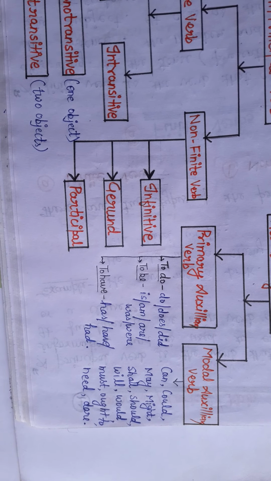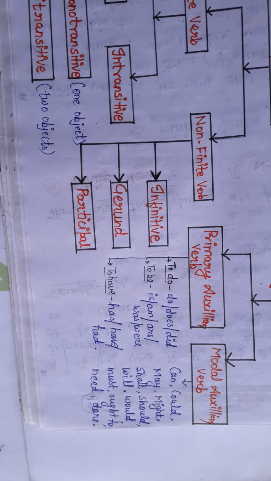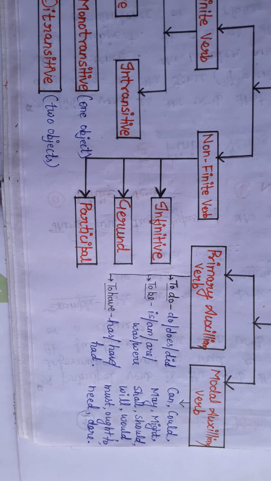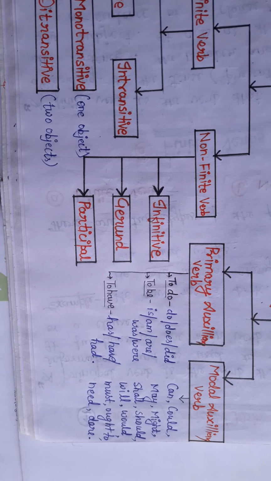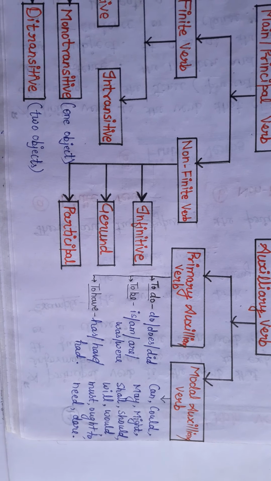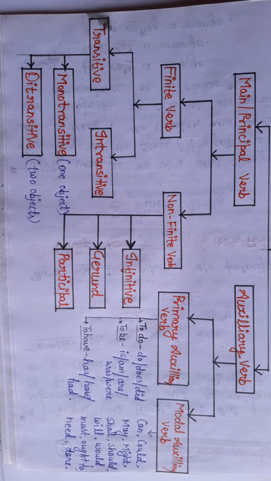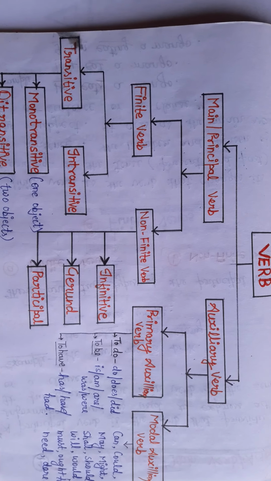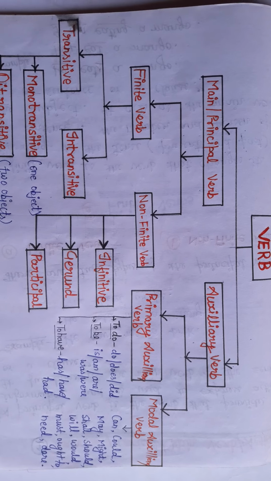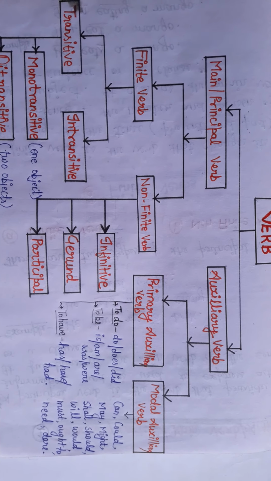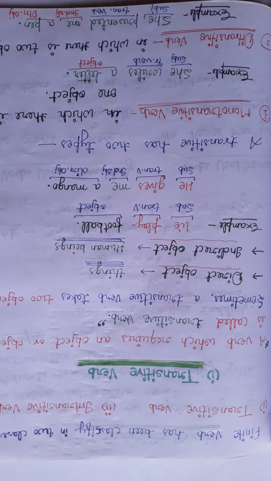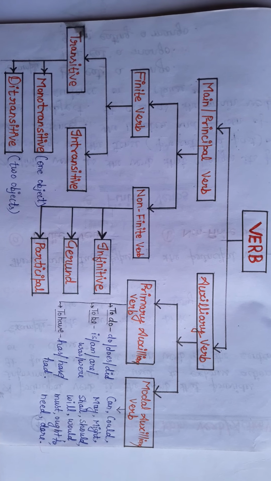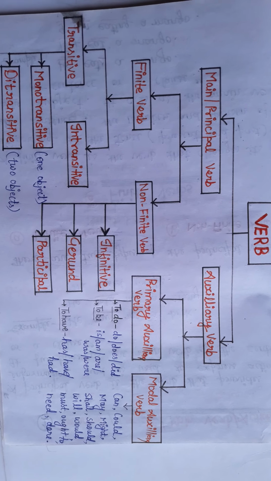And modal auxiliary verbs are like can, could, may, might, shall, should, will, would, must, ought to, need, and dare. These are the different kinds of verbs, and they do different functions in a sentence. They can be used differently in a sentence.